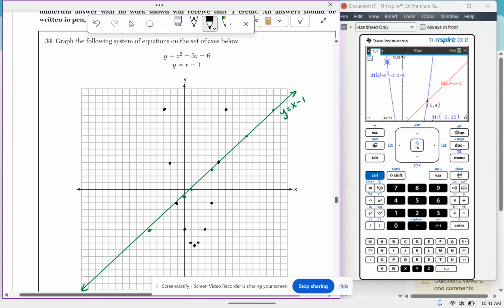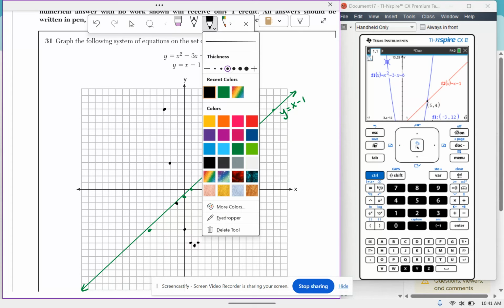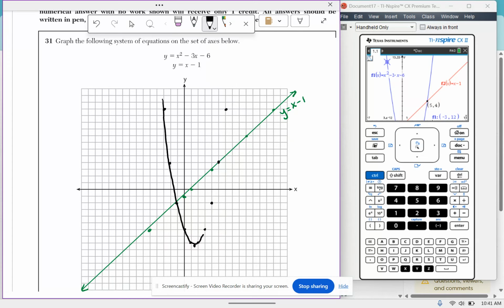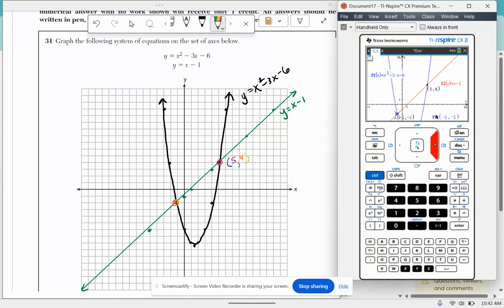Okay. Label this. And then let's make those intersection points really obvious. And let's write them. And then what's the other one?